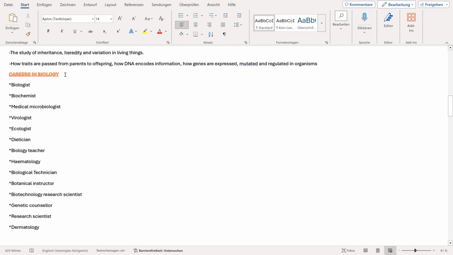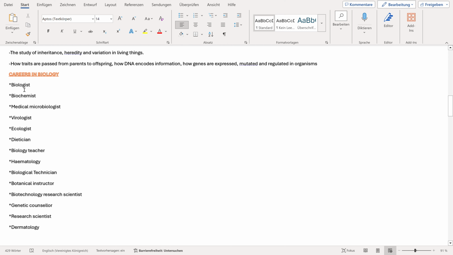We now move on to the last learning objective of lesson 1, Introduction to Biology, part A, that is careers in biology. There are plenty of careers in biology, but I just have a few here. The first career in biology that I have here is a biologist. A biologist is a scientist who studies living organisms and the processes that keep them alive. Biologists can specialize: others specialize in plants, others in animals, others in ecology, others in genetics. It all depends on their field of interest.